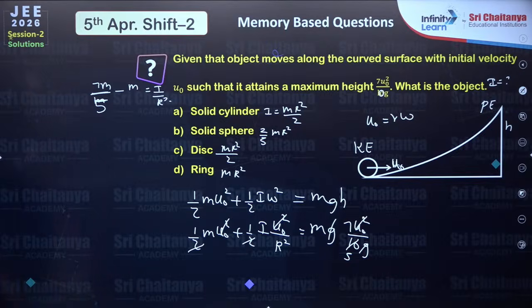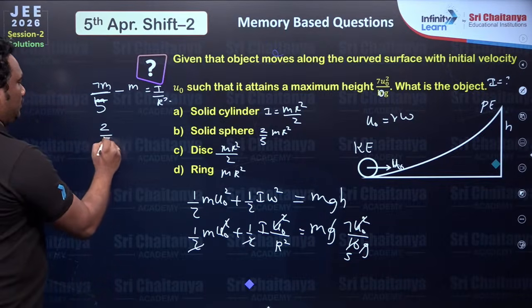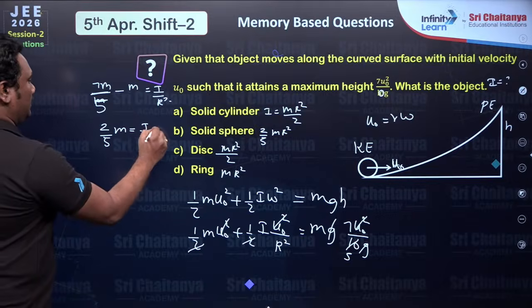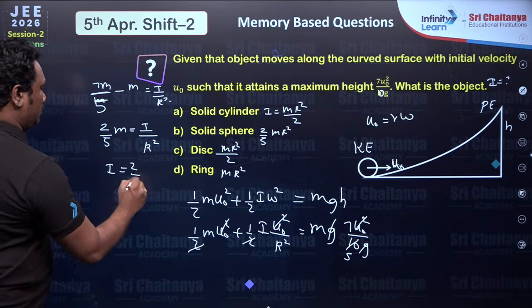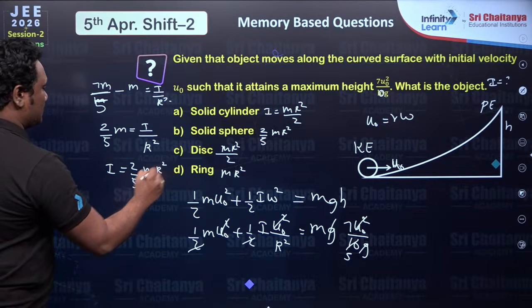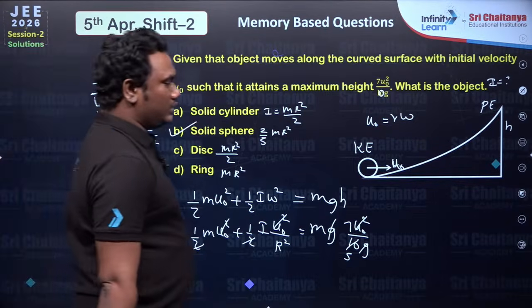So 7 by 5 minus 1 will become 2 by 5. 2 by 5 m is equal to I by r square. So finally I is equal to 2 by 5 m r square. Therefore solid sphere.